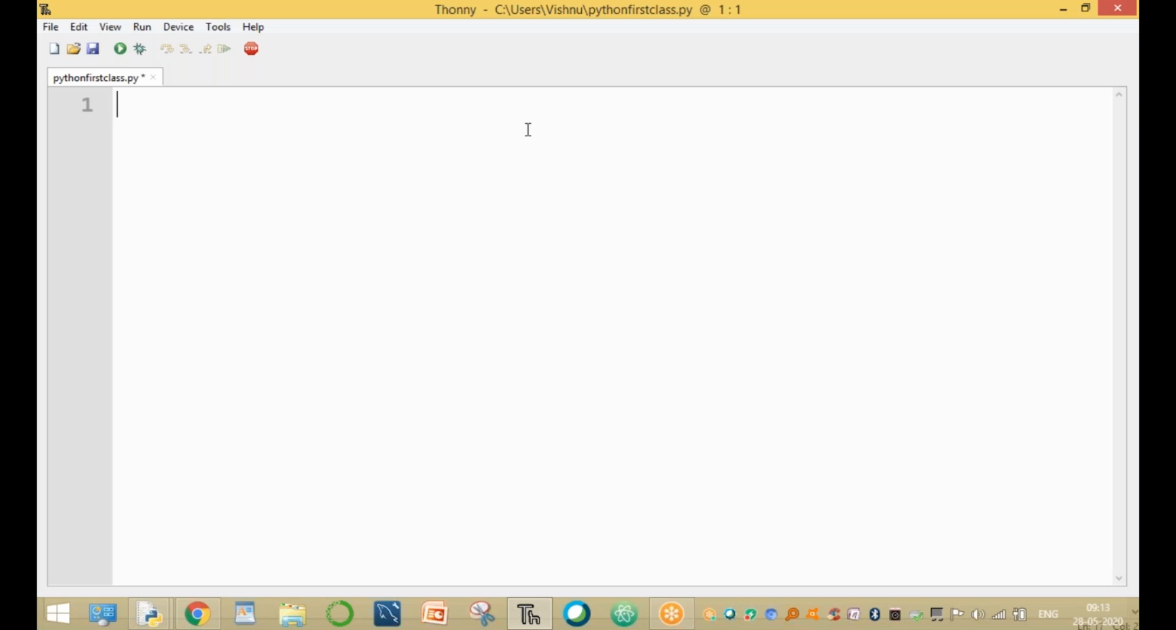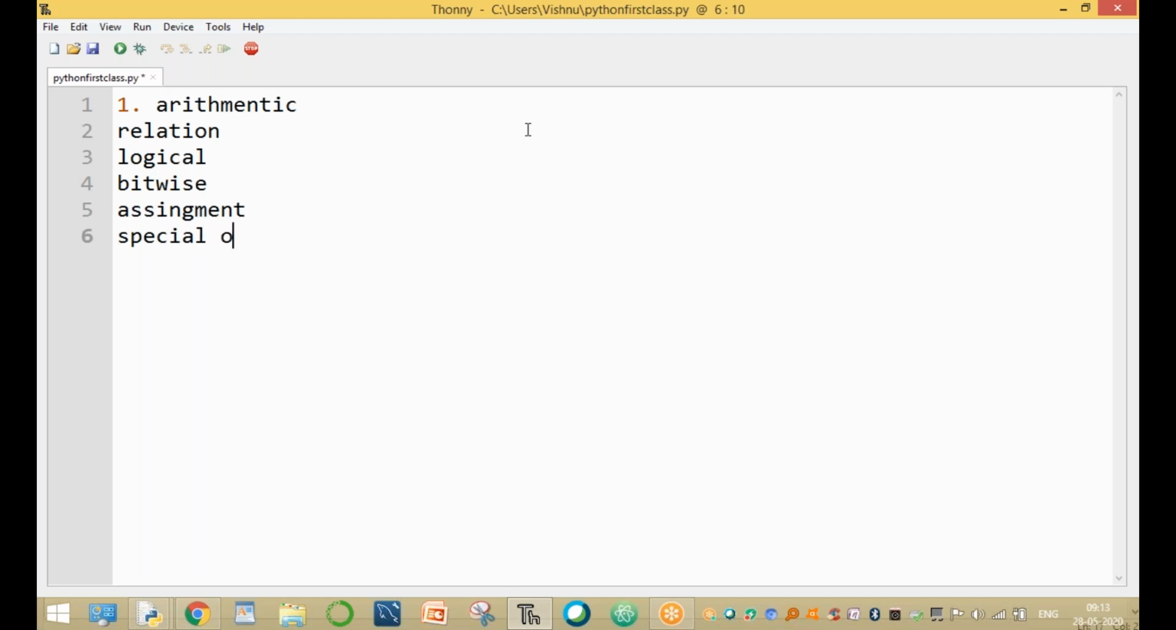Today's topic is operators. There are different types of operators: arithmetic operators, relational operators, logical operators, bitwise operators, and assignment operators. Another one is the special operator. Six types of operators are available in Python.